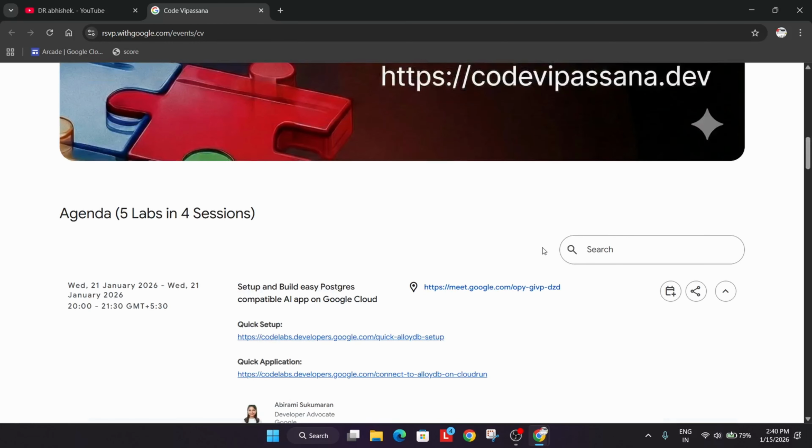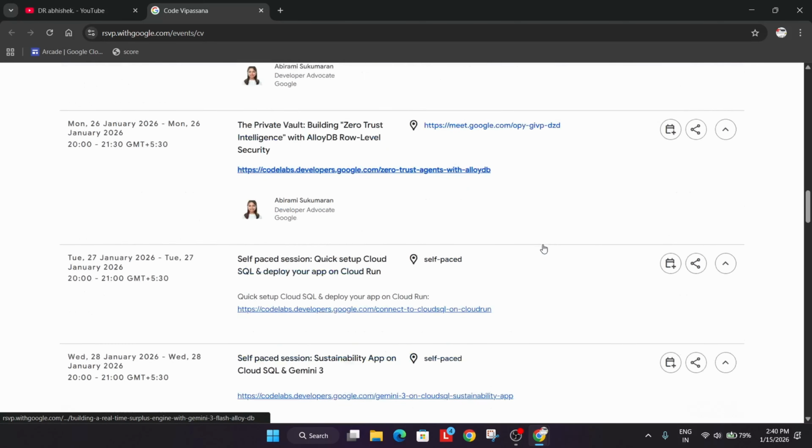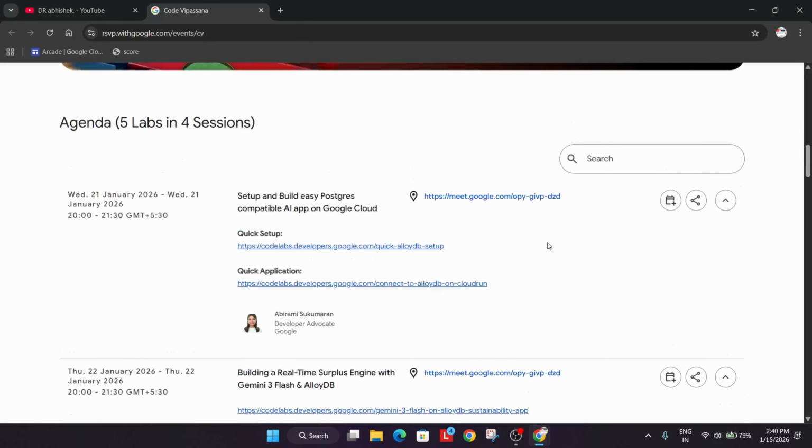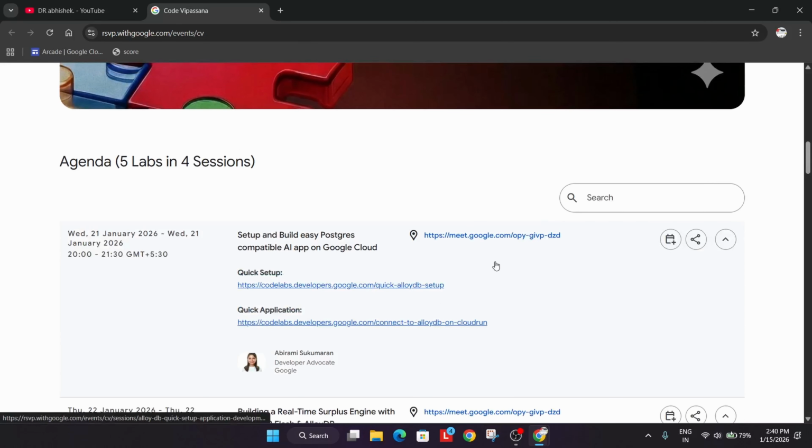The sessions have not started yet, and it will start on 21st of January. We'll have multiple sessions till 28th of January. So what are these sessions about? First, we'll learn about setup and building an easy Postgres-compatible AI app on Google Cloud. Most of you wanted to build something on Google Cloud. You are playing Arcade a lot of times, but you are not getting how to build cool projects on Google Cloud. Also, you'll be getting some hands-on credits, meaning free credits to work on Google Cloud. It's different from the Cloud Skills Boost Qwiklabs credits. It's just direct hands-on where you can build your own personal project.